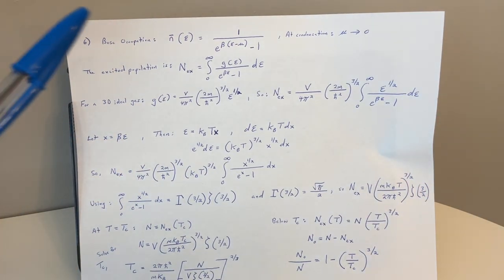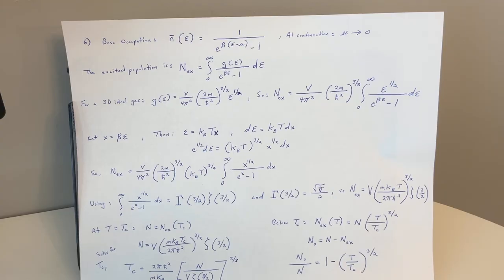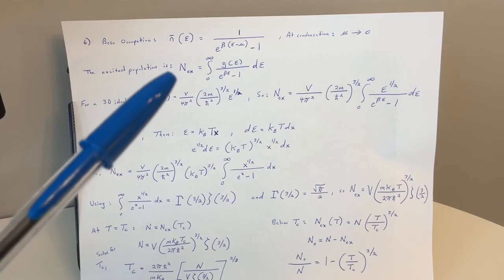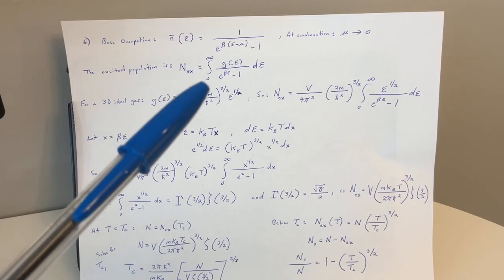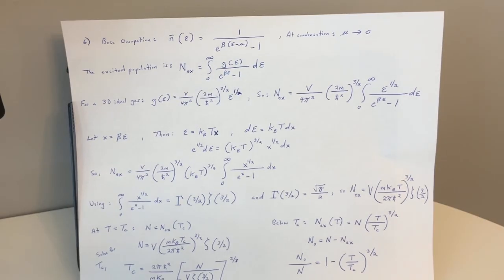So the Bose occupation here, we have that n bar of epsilon equals 1 over e to the beta times the quantity (epsilon minus mu) minus 1, and at condensation mu approaches 0. So the excited population N_ex equals the integral from 0 to infinity of g(epsilon) over e to the beta epsilon minus 1, d epsilon.